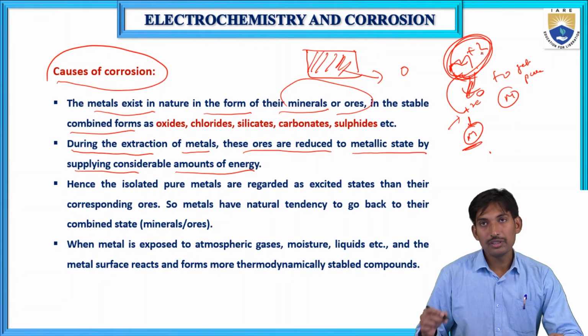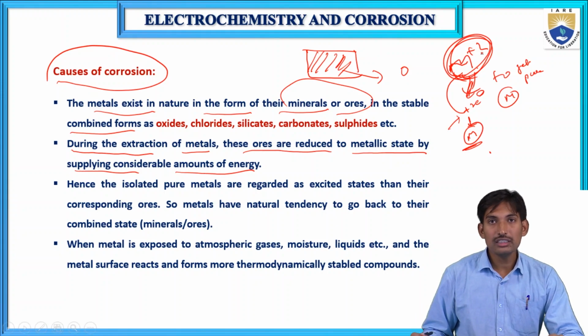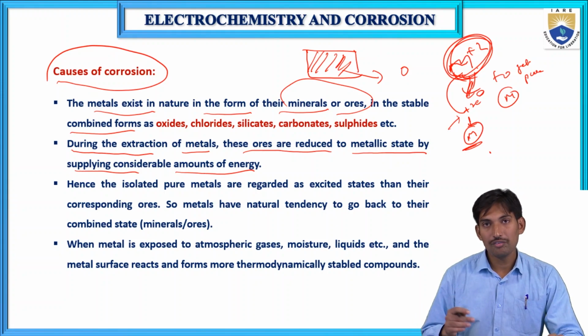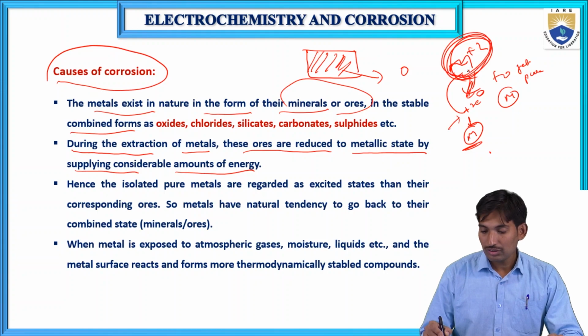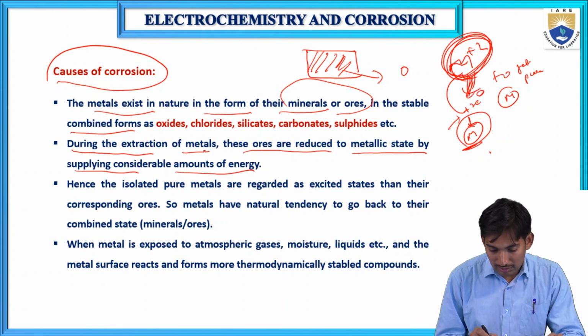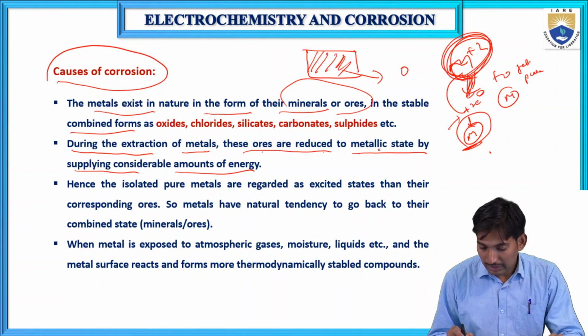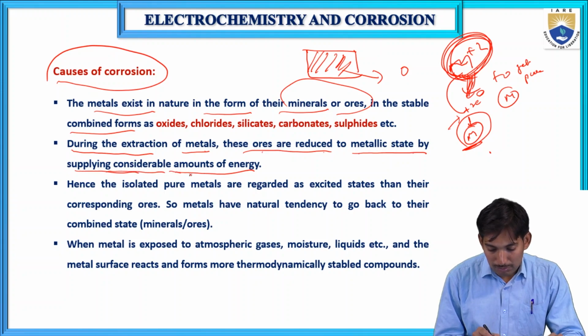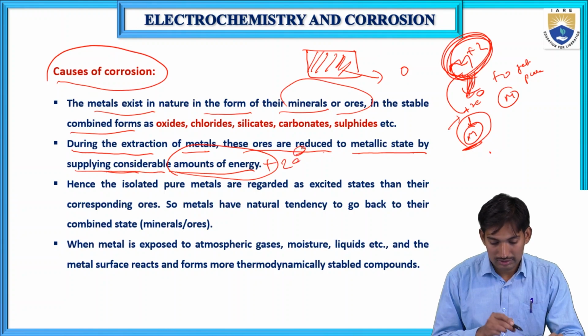When metals are available in the earth crust as metal oxides and metal chlorides in the form of M+2 ions, we have to reduce them to get the pure metal. We have to supply some energy to get the pure form from the ions. During the extraction of metals, these ores are reduced to the metallic state by supplying considerable energy, in the form of electrons.